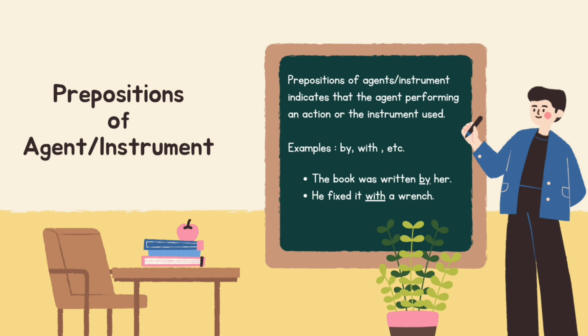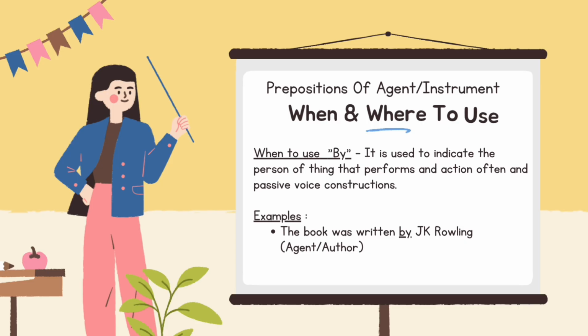Preposition of agent/instrument. Prepositions of agent/instrument indicate the agent performing an action or the instrument used. Examples: by, with, etc. The book was written by her. He fixed it with a wrench. Preposition of agent/instrument: when and where to use by.